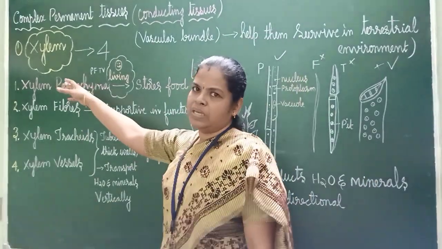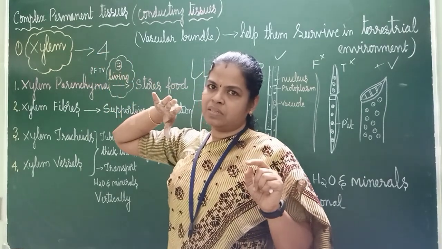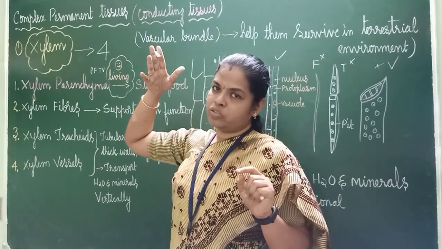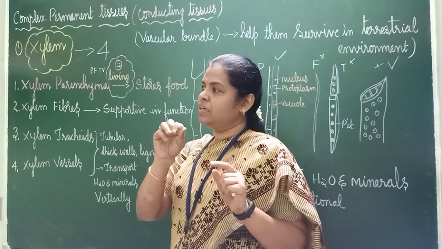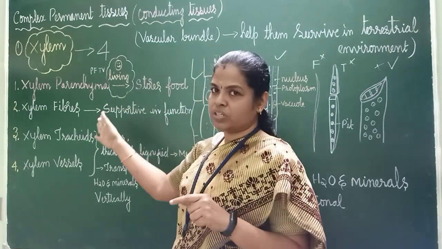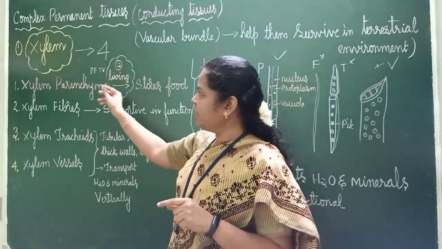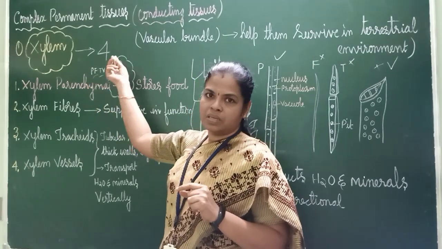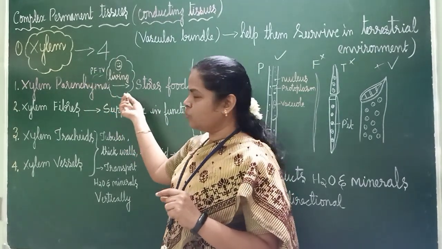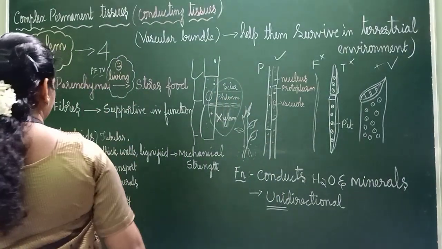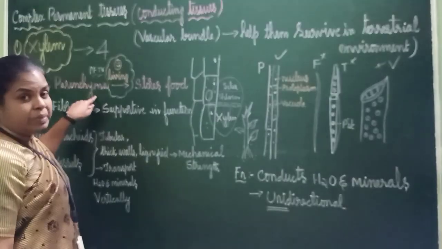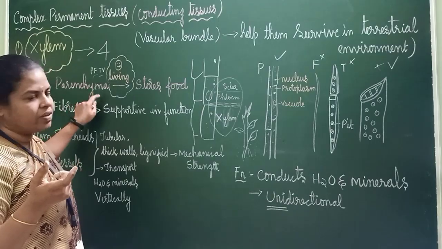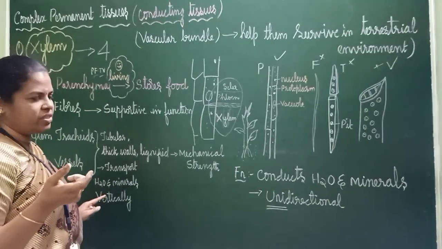Now xylem is having 4 types of cells. In all other simple permanent tissues, only one type of cell will be there. The difference is here they are having 4 types of cells, and we have given a mnemonic, PFTV. So parenchyma, fibers, tracheids and vessels. Each one I have given. Only parenchyma is living. So that should immediately come to your mind, no? So I have given one pink color. All others are white. Okay, they are all dead.